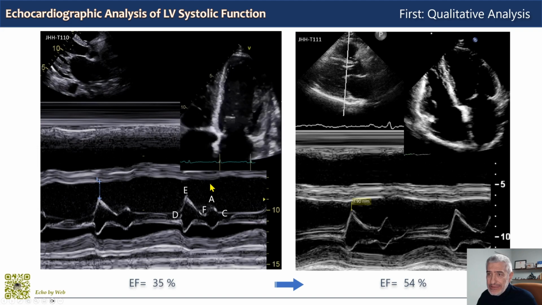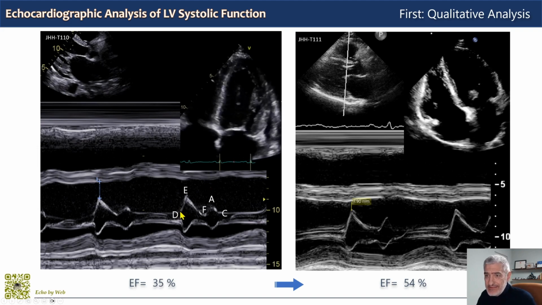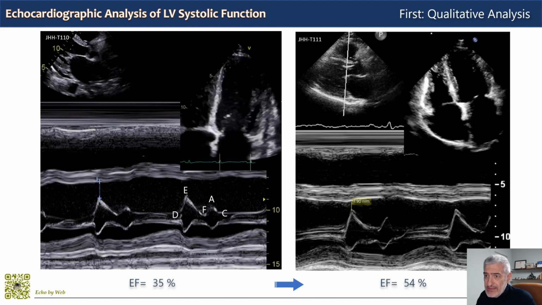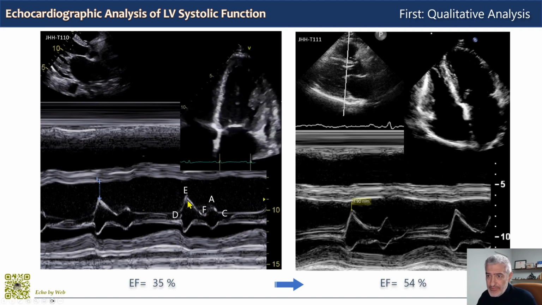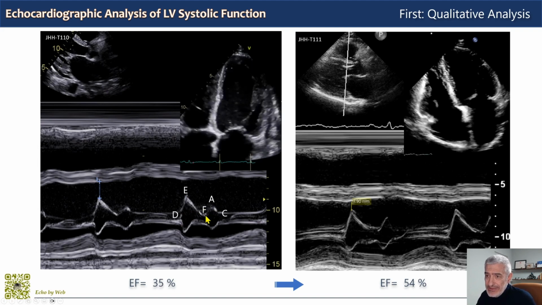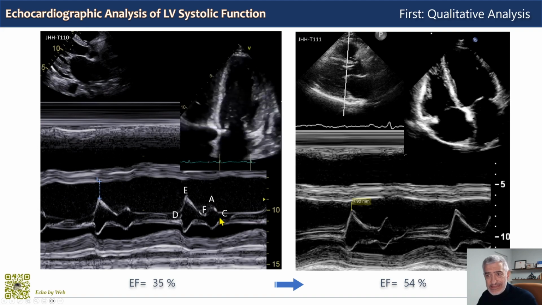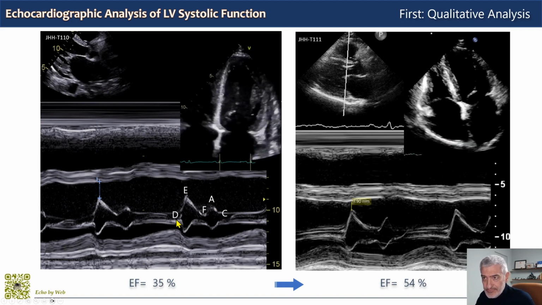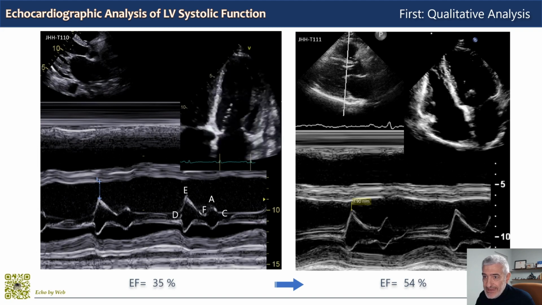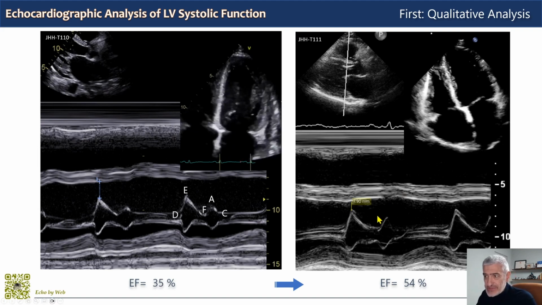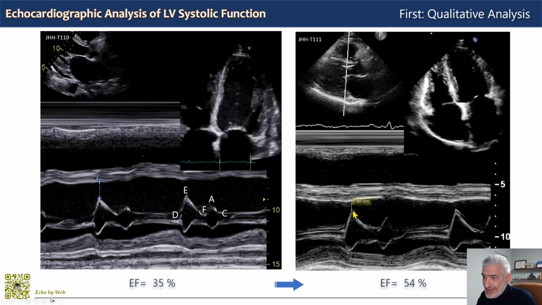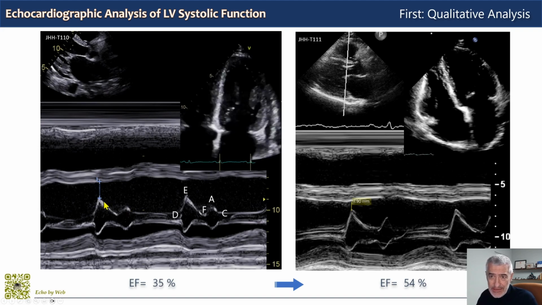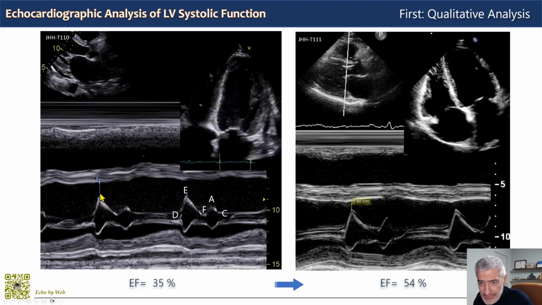The E point on the mitral valve M-mode scan is the maximum anterior movement during early diastole, during maximum opening. And then it's followed by the F point at the end of rapid filling. And then there is the A point, the anterior movement during atrial contraction. C is the closing point of the mitral valve. D is the opening point on the mitral M-mode scan. So on the right here, in this M-mode scan of this patient, we have a normal mitral E septal separation of 8 millimeters, whereas on the left, we have an increased value of 15 millimeters.